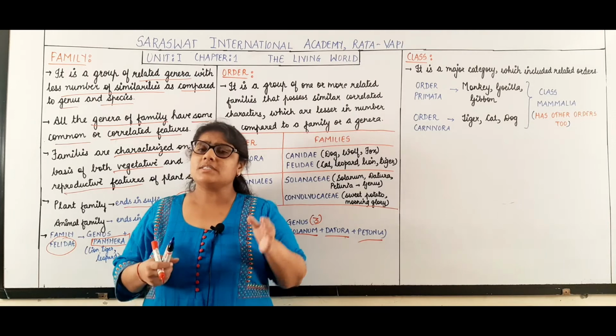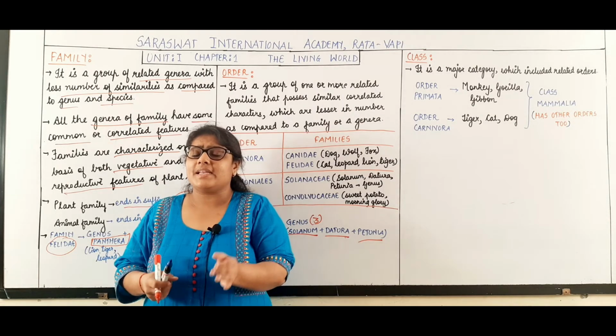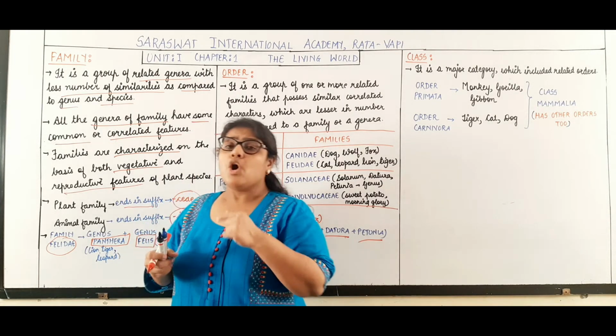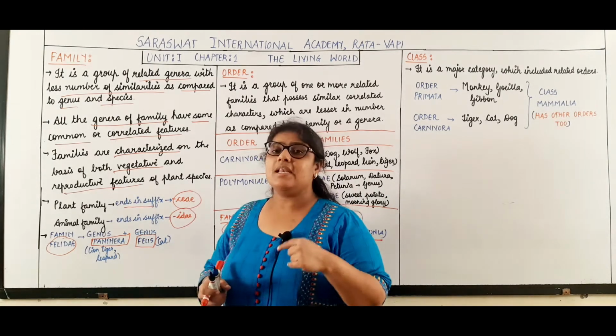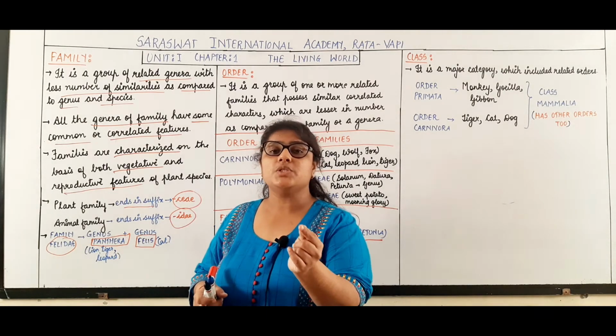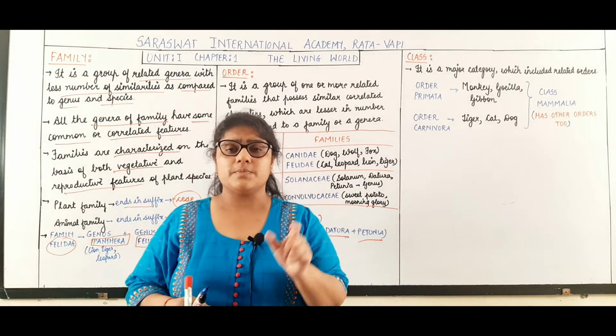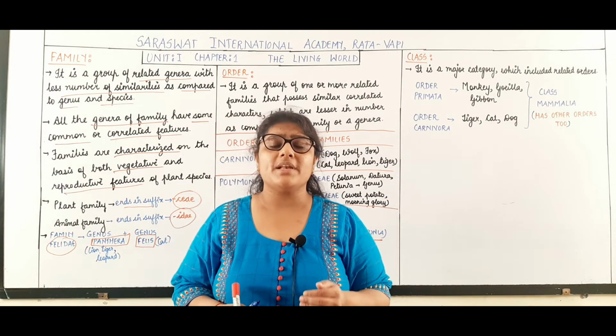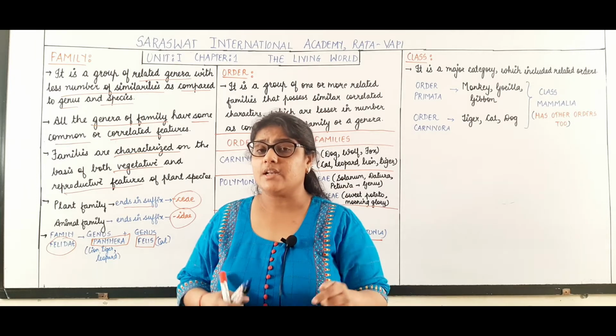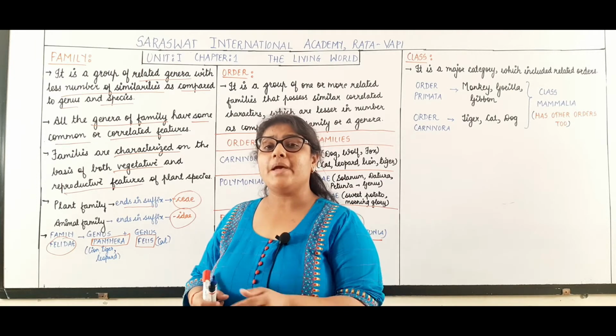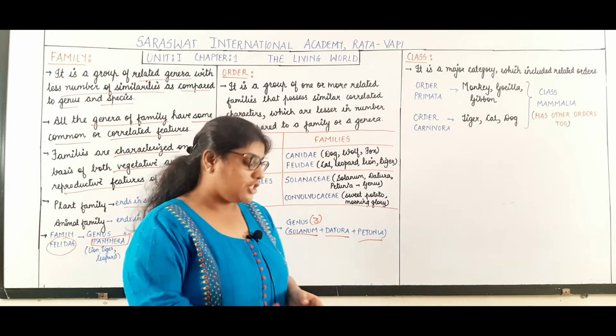So students, the number of common characteristics in the order will be less as compared to the family and genus. Keep in mind this point, students: the number of common characteristics in an order will be less as compared to the family and genus.